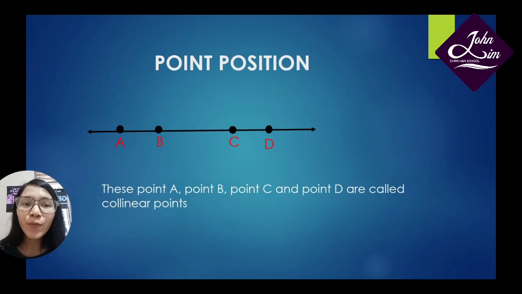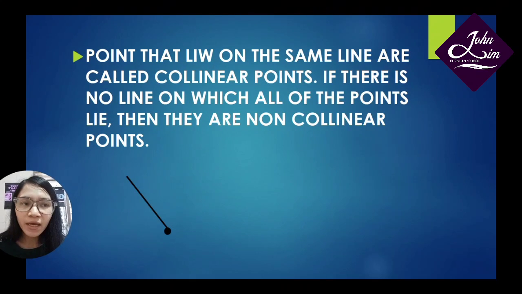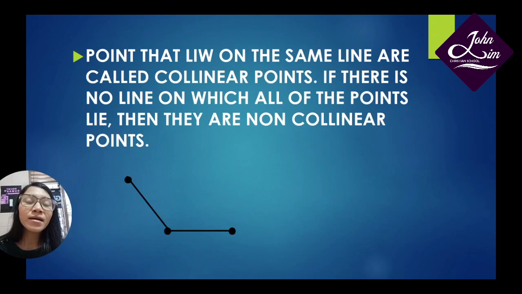Yes, point A, point B, point C, and point D are called collinear points. Points that lie on the same line are called collinear points. If there is no line on which all of the points lie, then they are non-collinear points. Look at these 3 points. These 3 points are non-collinear points because they are not on the same line. That's the difference between collinear points and non-collinear points.